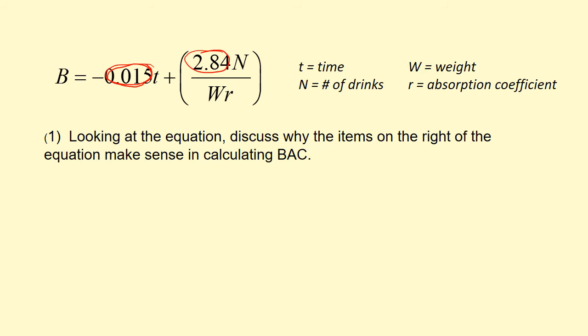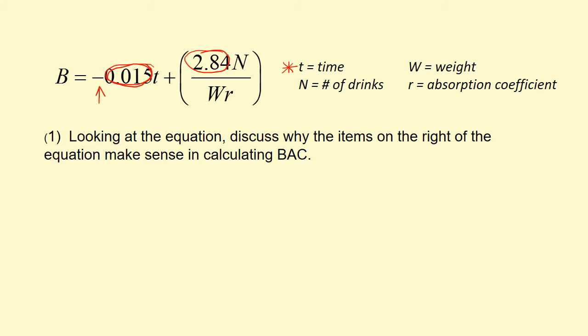So let's look at them one at a time, and let's start with time. Over here we have time being multiplied. This is the number of hours since you started drinking, multiplied by a negative number. So the bigger the value of t, the bigger the negative number you get.